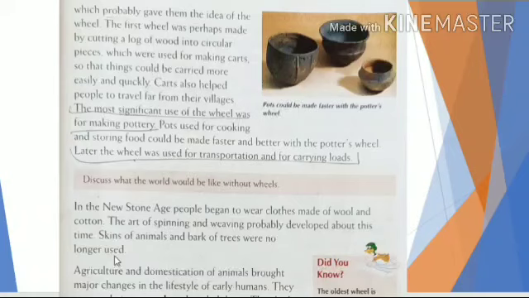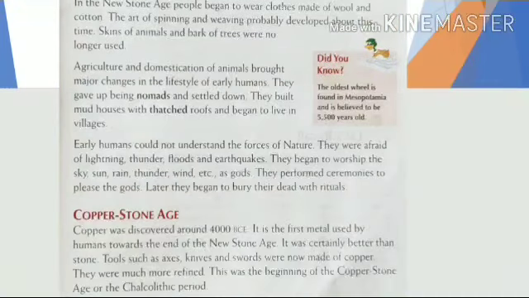cotton. Since now they started farming, they could get cotton from cotton plants. They started domesticating animals. They could easily get wool from sheep. Now, the bark of trees was no longer used to cover their bodies. Instead, they used clothes made of wool and cotton. That means they now learned to make clothes also.